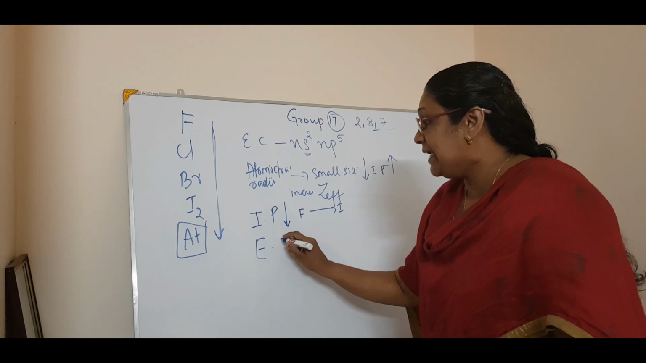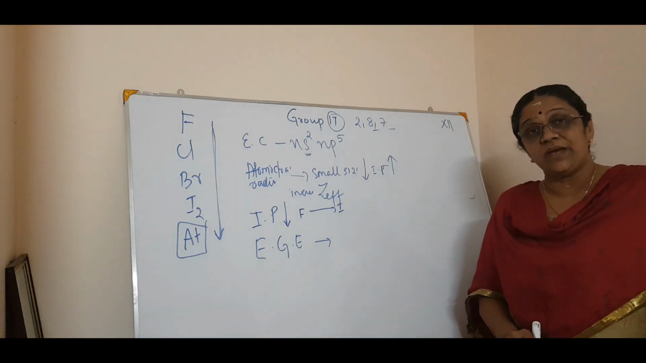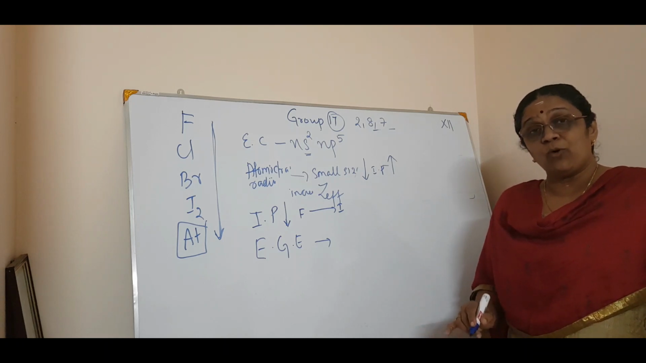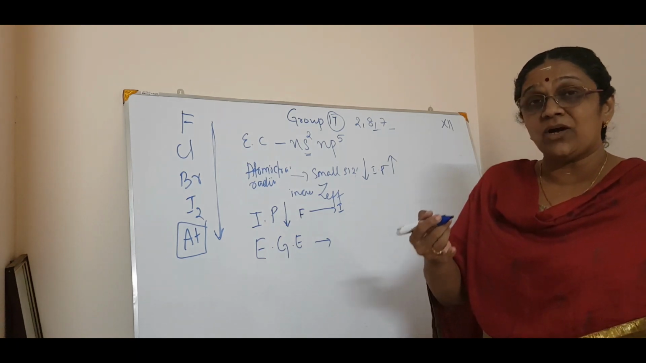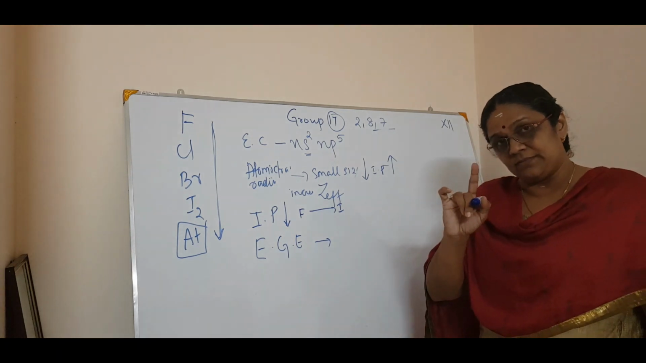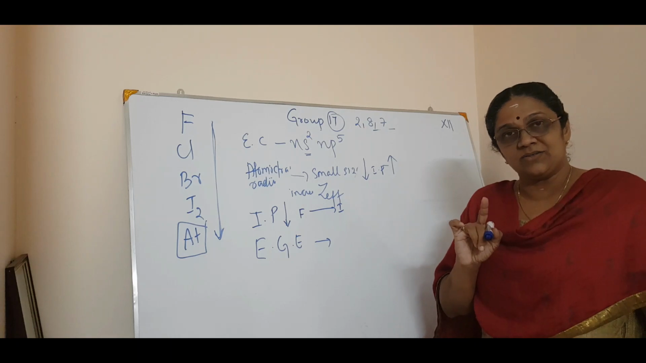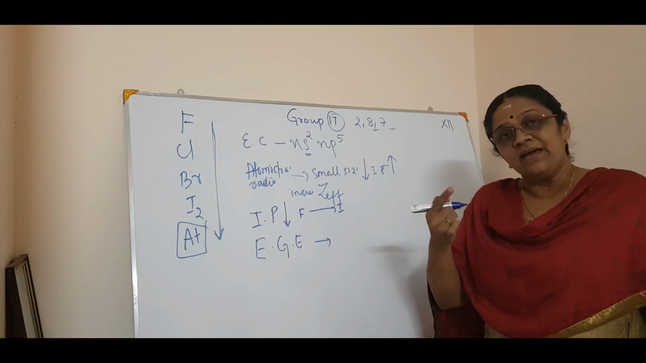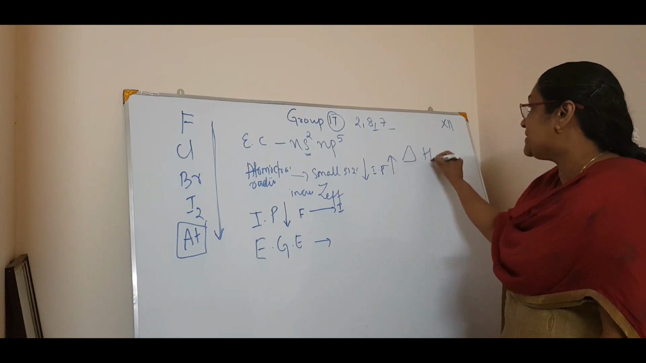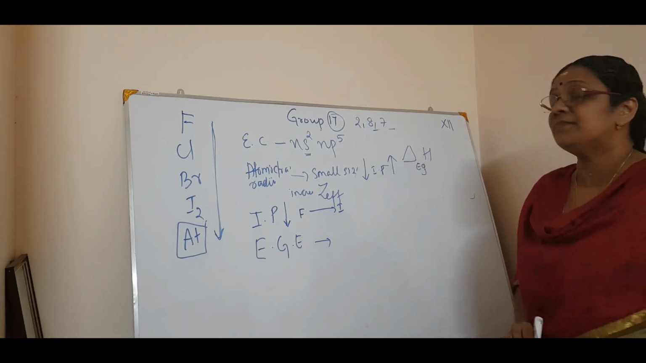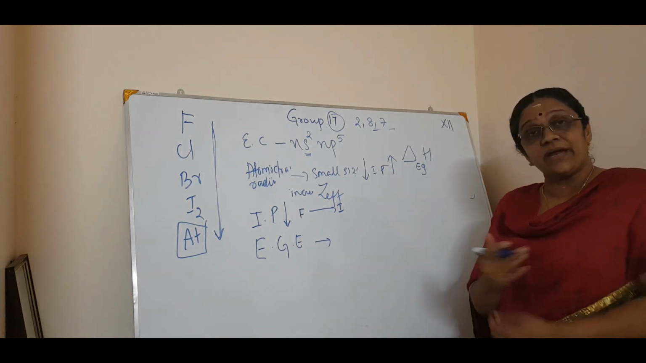Now comes the electron gain enthalpy. Oxygen also we have studied the same trend. What is electron gain enthalpy? How will you define it? The energy required to accept an electron to form an anion. So how much energy is required? That is called the electron gain enthalpy, which you will note as Eg, like this, thermodynamically. Okay. So what about electron gain enthalpy?